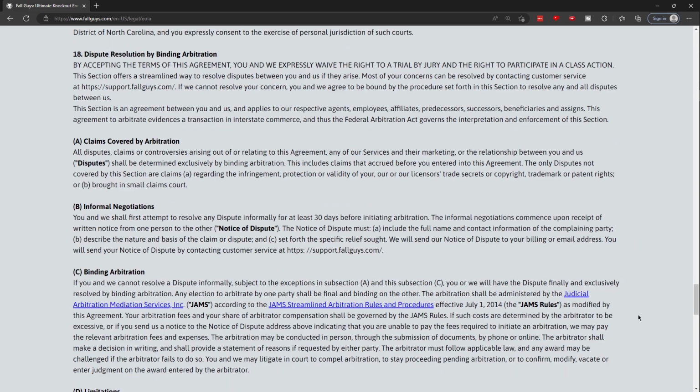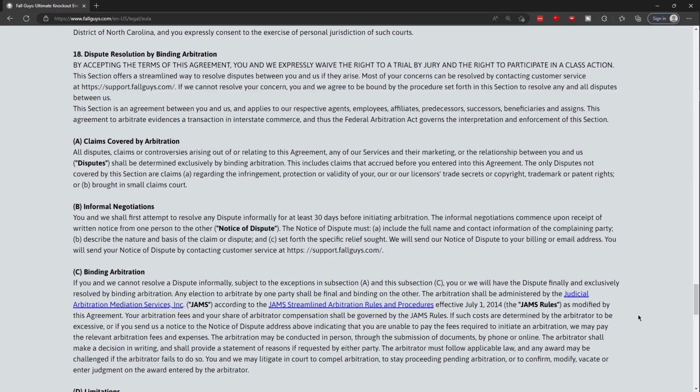Number 18. Dispute resolution by binding arbitration. By accepting the terms of this agreement, you and we expressly waive the right to a trial by jury and the right to participate in a class action. This section offers a streamlined way to resolve disputes between you and us if they arise. Most of your concerns can be resolved by contacting customer service at https://support.fogaz.com/. If we cannot resolve your concern, you and we agree to be bound by the procedures set forth in this section to resolve any and all disputes between us.